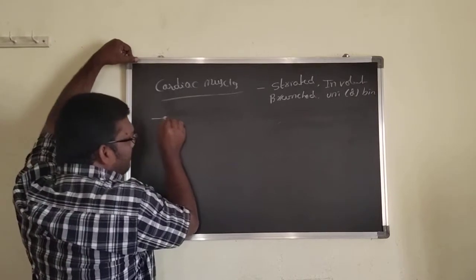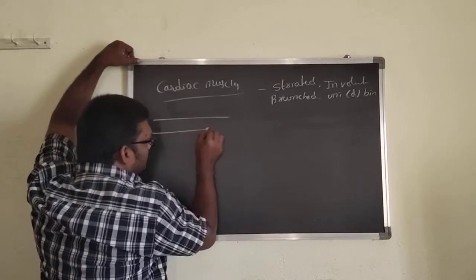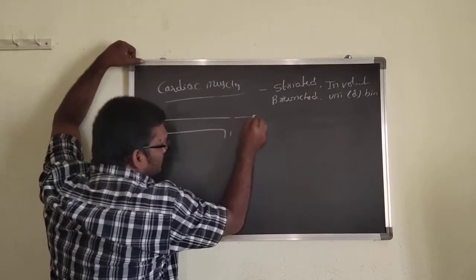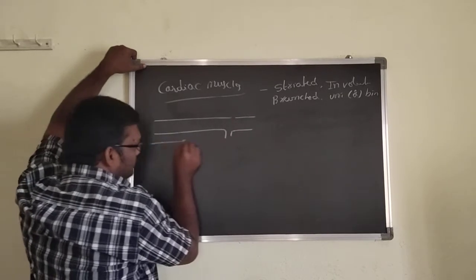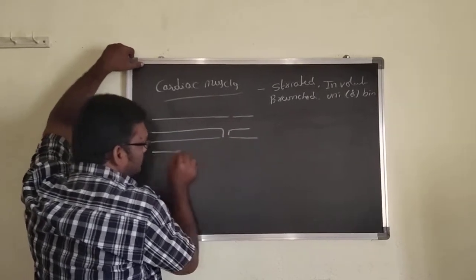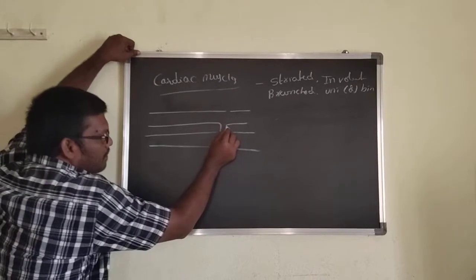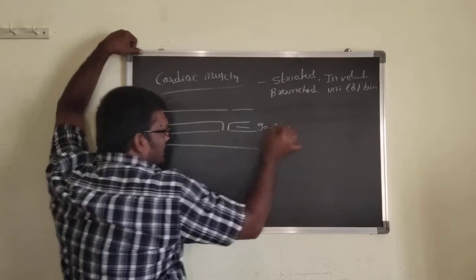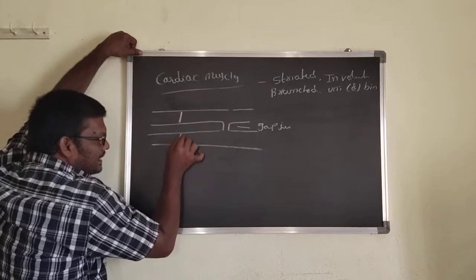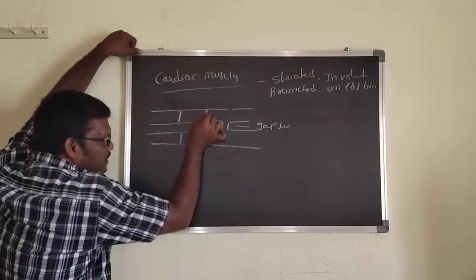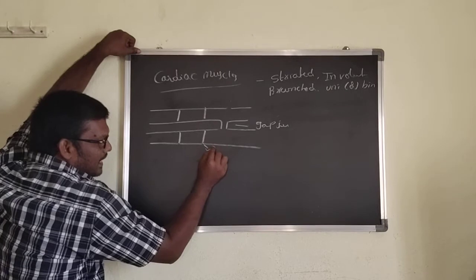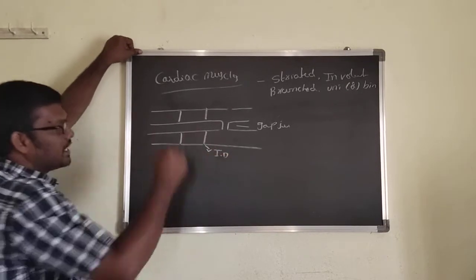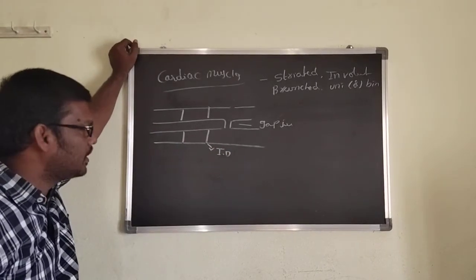Now, this one is the branch. This will indicate the gap junction, and they have an intercalated disc, that is a specialized character. Intercalated discs are a specialized character in the cardiac muscles.